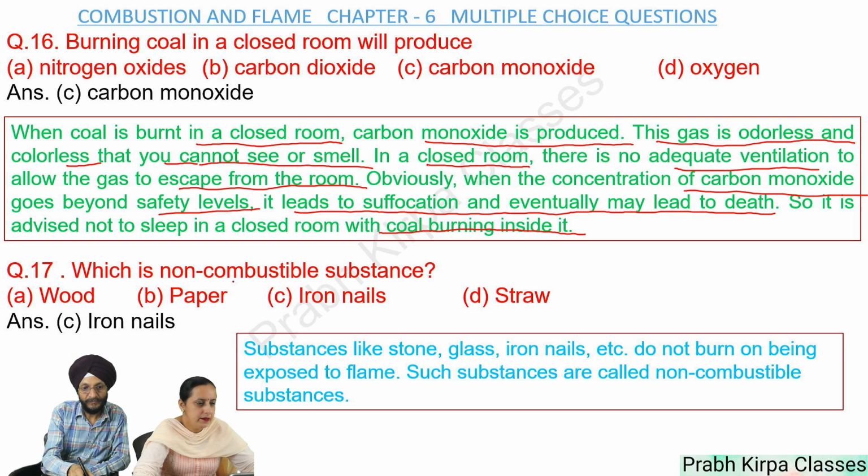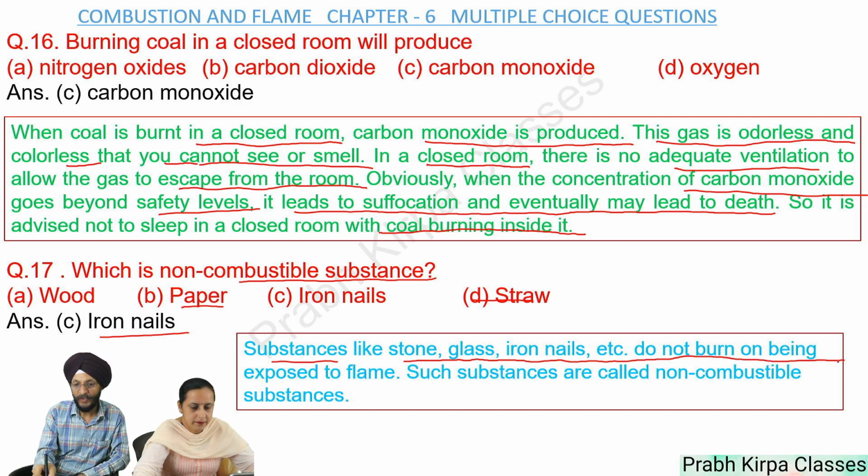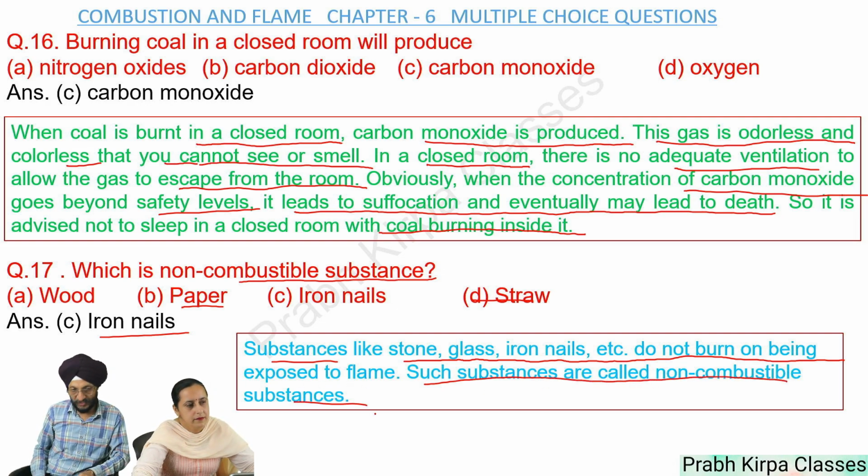Question number 17. Which is non-combustible substance? A. Wood, B. Paper, C. Iron nails, D. Straw. So answer is iron nails. Substances like stone, glass, iron nails, etc. do not burn on being exposed to flame. Such substances are called non-combustible substances.